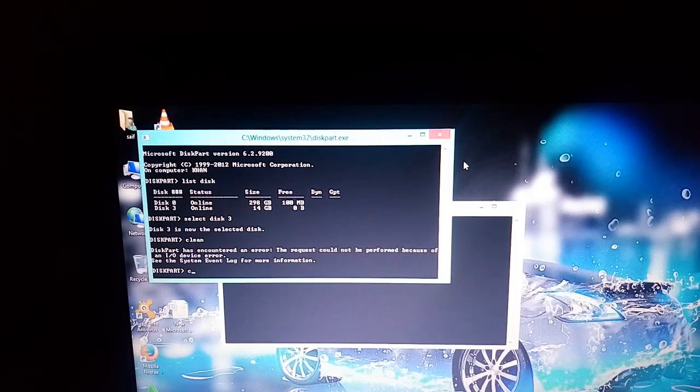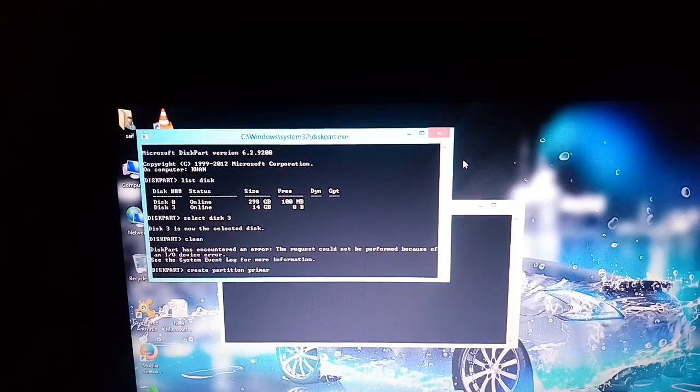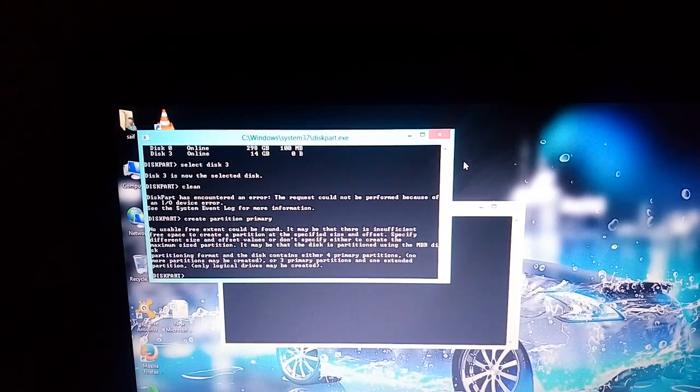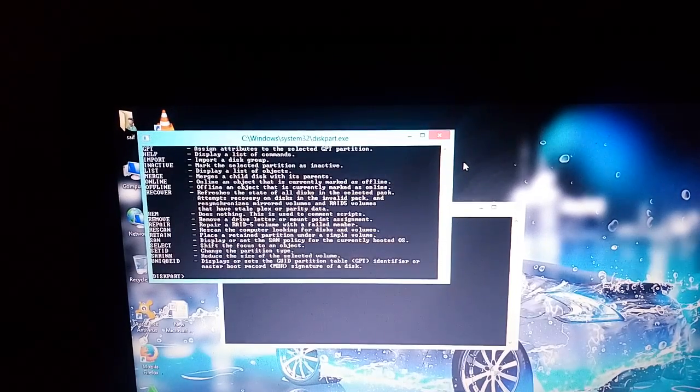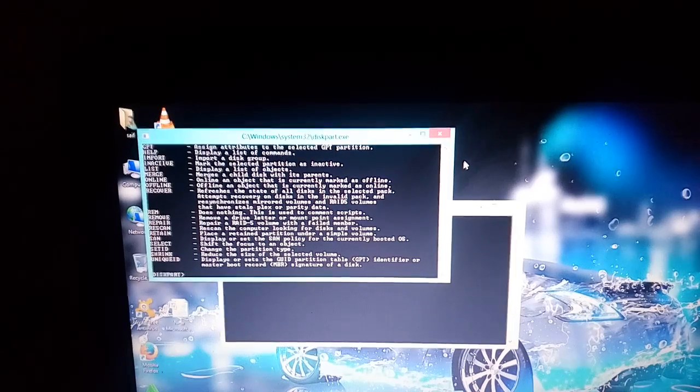Then create a partition, enter it and then format fs equal to fat32 and then enter it. So when you enter, it starts from 1 up to 100 and your disk is completely formatted.